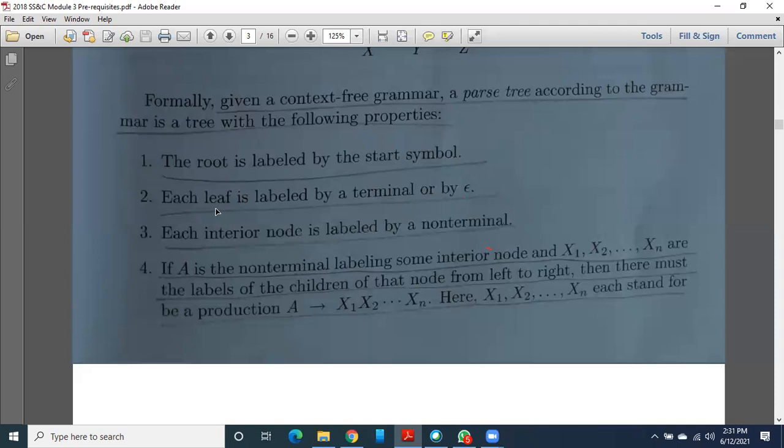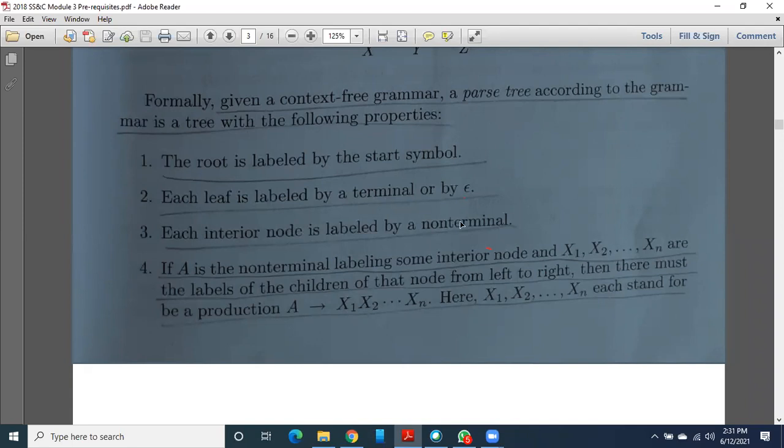Okay, then every interior node. Interior node means that node has children. So these interior nodes will always be non-terminals. Remember, interior nodes will be non-terminals and leaf nodes will be terminals.